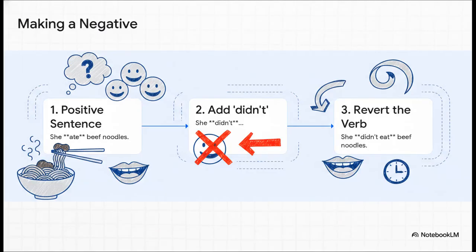Let's actually watch this happen step by step. So we start with a positive sentence. She ate beef noodles. Simple enough. Now to make it negative, we add didn't. But look what happens in step 3. The verb ate snaps back to its original form, eat. So the correct sentence is, she didn't eat beef noodles. You would never, ever say she didn't ate.